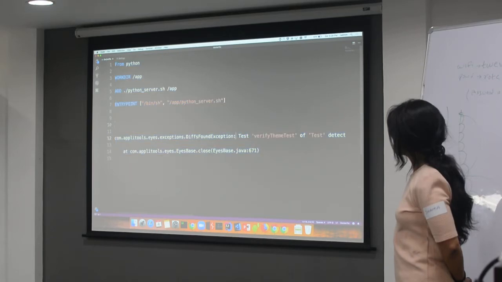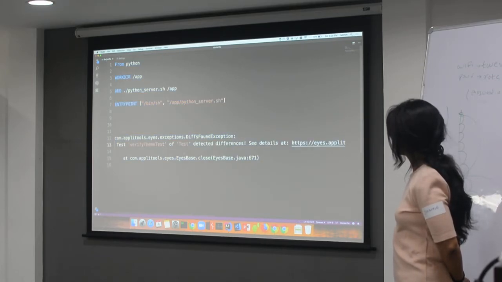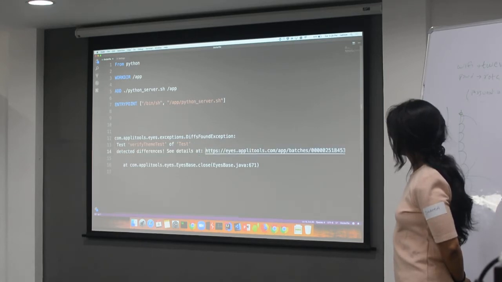What it says is there is a diff exception found in the test and the detected differences can be seen here. So it will give you that.